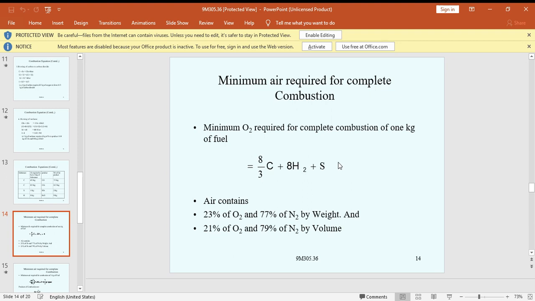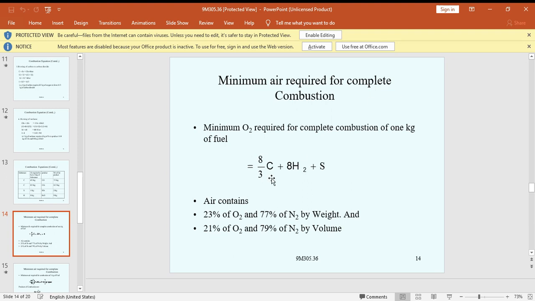The products of combustion can be easily calculated with the help of simple chemical reactions. For calculation purposes, atmospheric air has oxygen 23% and nitrogen 77% by mass; by volume, oxygen is 21% and nitrogen is 79%.